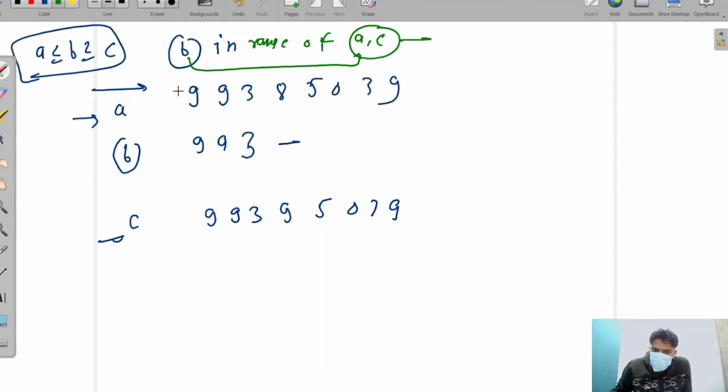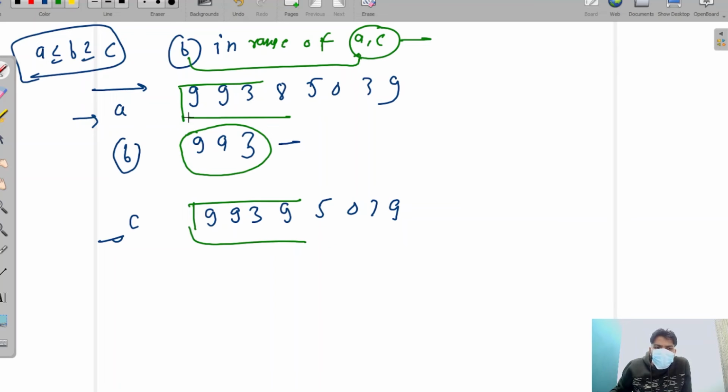It means when we are comparing A, B, and C, we find out that B is in the range of A and C. So this part will be the same in B. Why? Because when this is A and this is C, then B should be the same in this part. But the difference is created from a different stage.